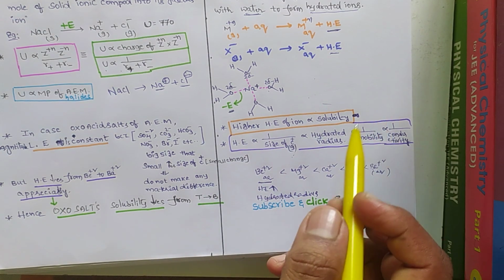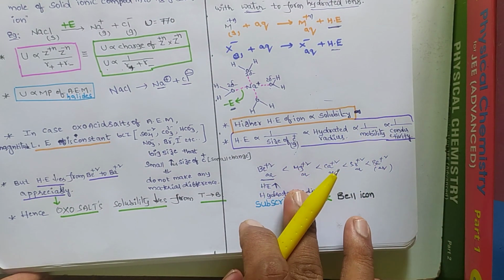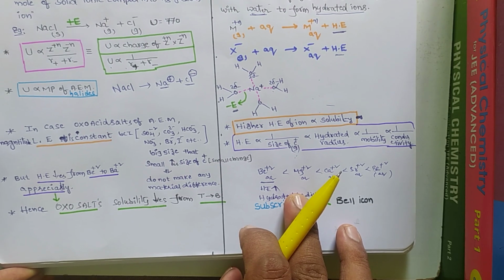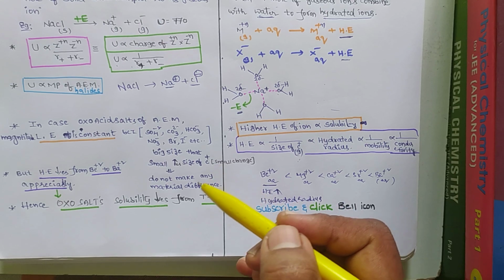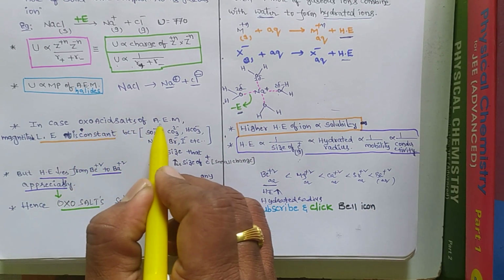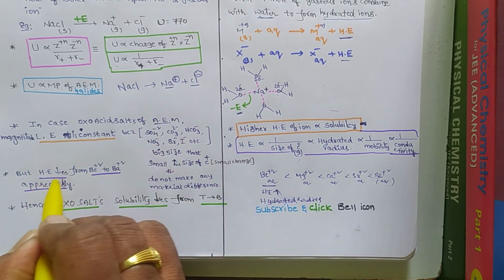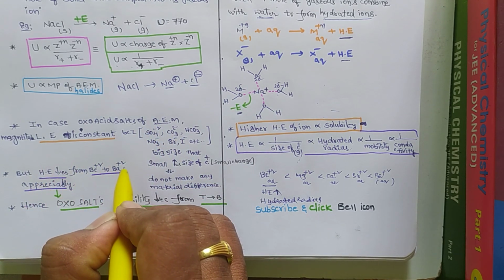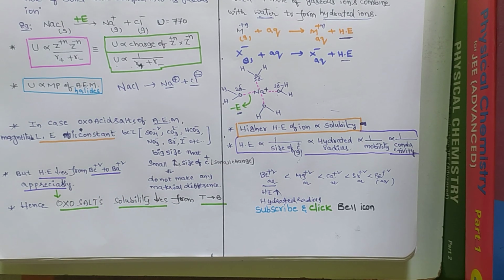Next, the carbonates or bicarbonates. Thermal stability increases from beryllium to barium, but solubility decreases. Why does the solubility of these oxosalts of the alkaline earth metals decrease? Because hydration energy decreases from beryllium to barium, so their solubility decreases.